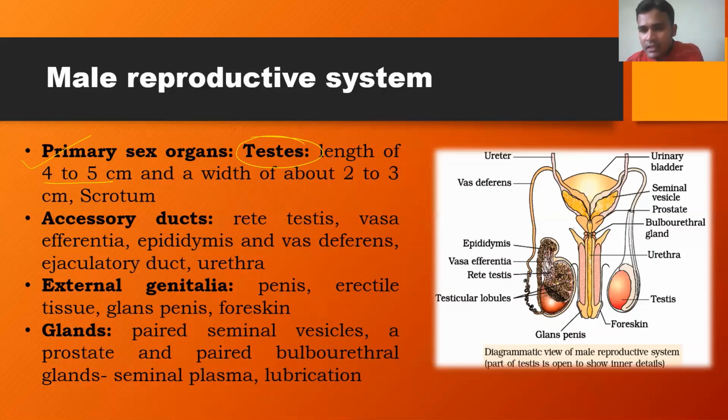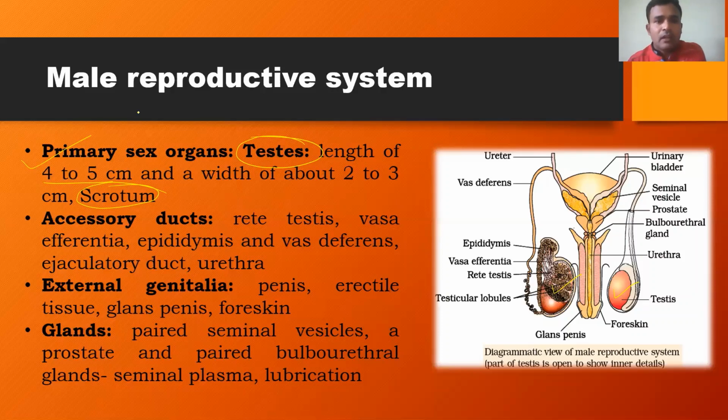So these are the testes. This is one testis, this is another testis. The testes are located within a sac-like structure called a scrotum. So the scrotum is the sac-like structure within which the testes are located.